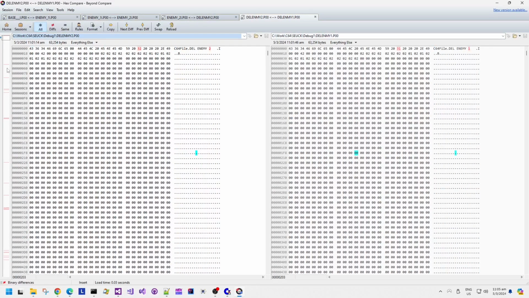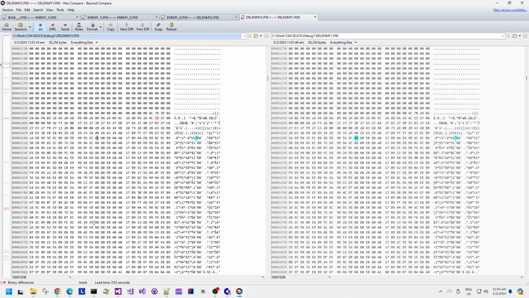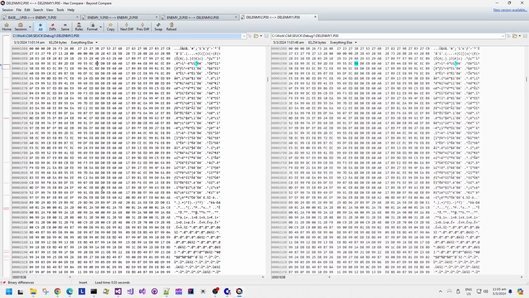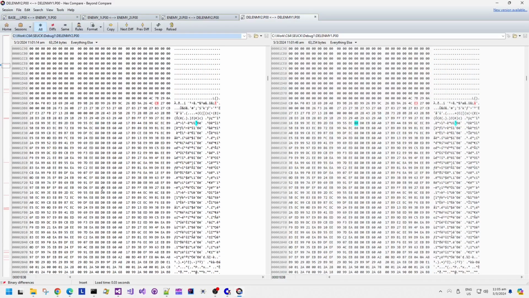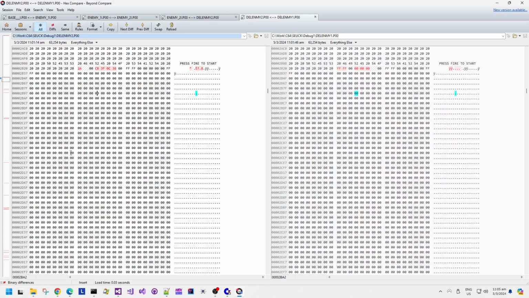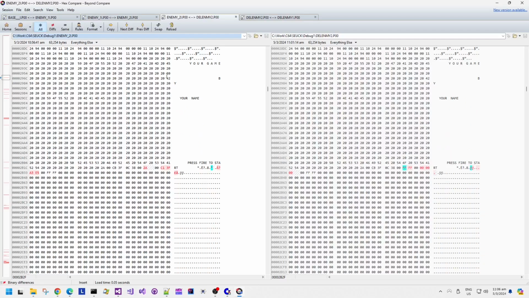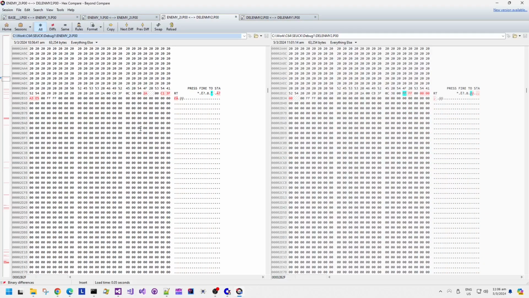So the newer file, deleting enemy 1, is on the right hand side again. That's just a convention that I like to use. Helps my brain think about what data I should be looking for, which is the newest data. And oh look, FF and 00 has been introduced back into that data again. So that data was added when enemy 1 was added, and now it's being removed by changing it back to FF again. That's interesting.